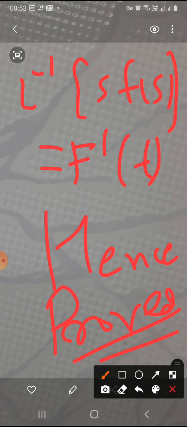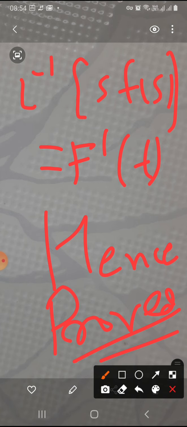So, under these two conditions, first condition is the inverse Laplace transform of F(s) is equal to f(t), and second condition is f(0) is equal to 0. Under these two conditions, we can prove the inverse Laplace transform of sF(s) is equal to f'(t).